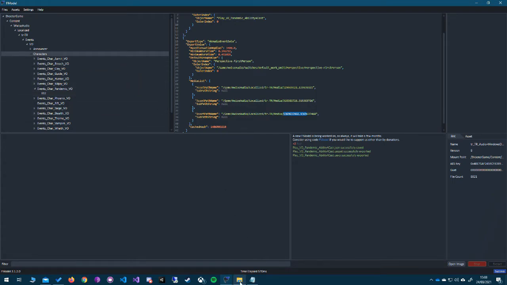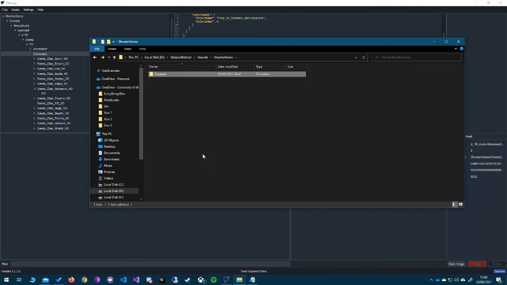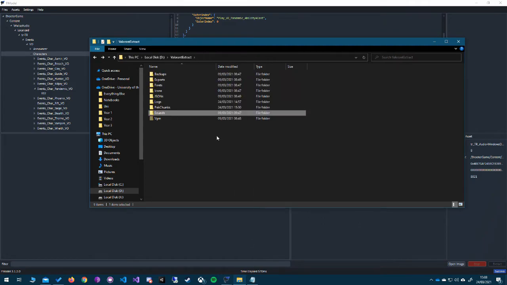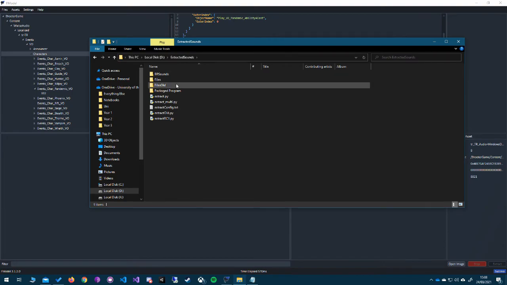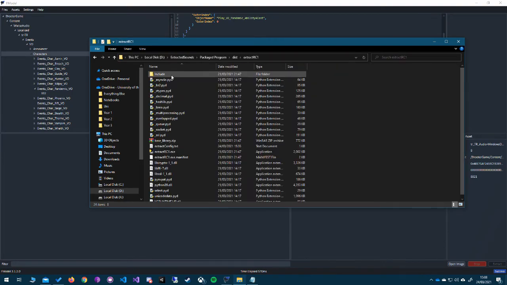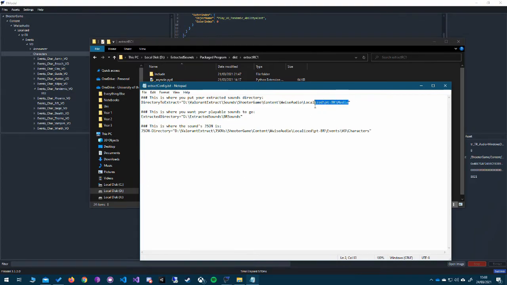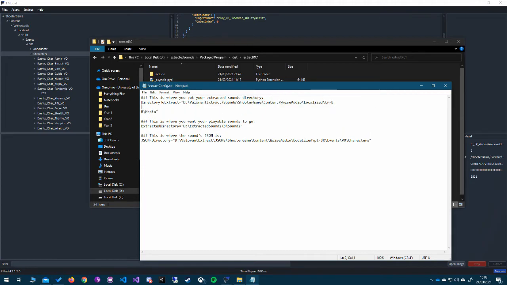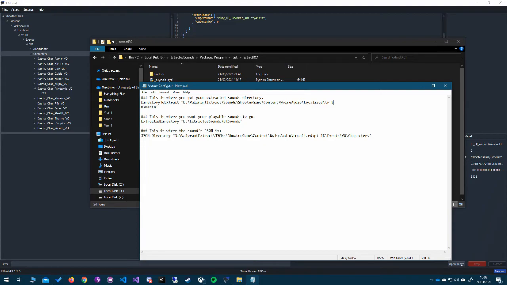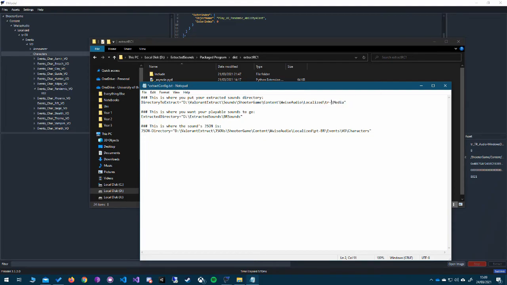Once this is finished extracting, you've got everything you want, and you want to use the program I've linked in the description called Extract RC1, and go to your extract config and set your directories to what you've just extracted. So directory to extract will be, in this case, tr dash, oh god, phone's falling off my keyboard. There you go.